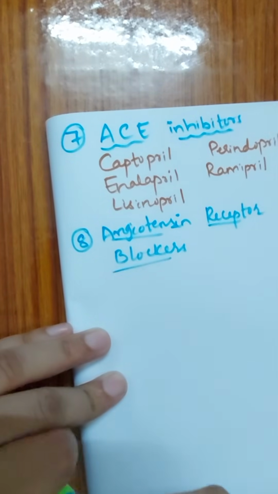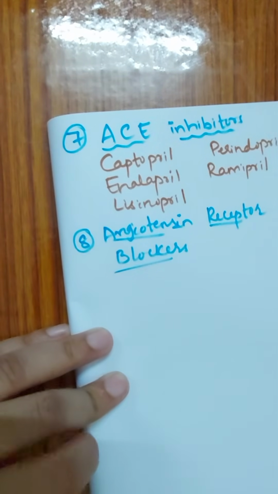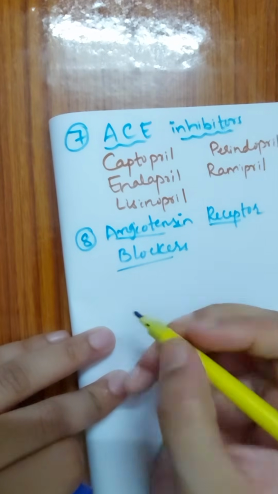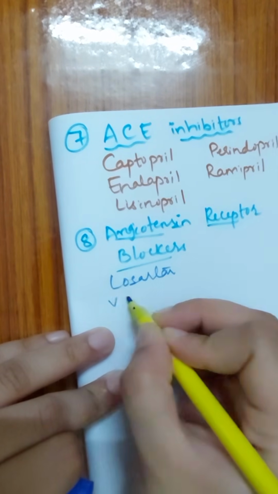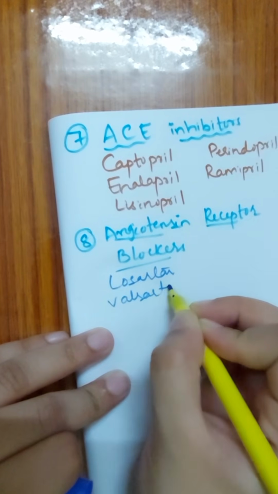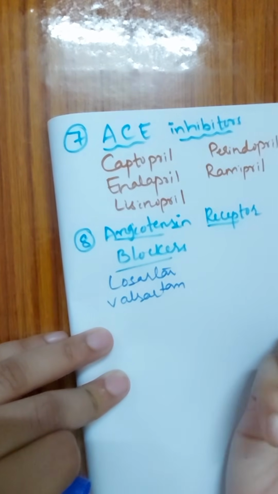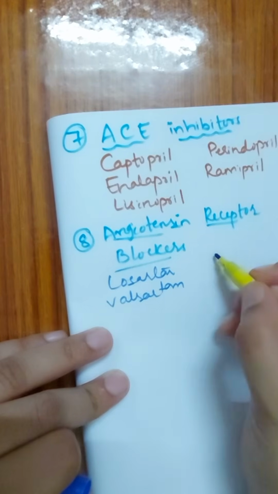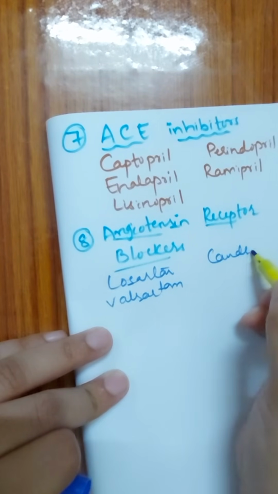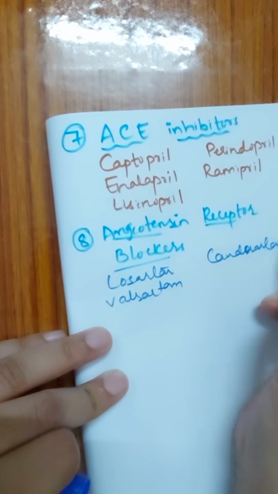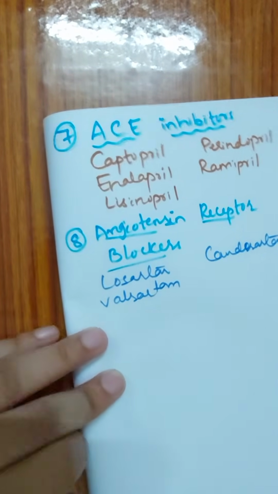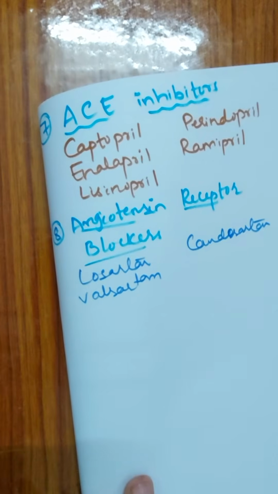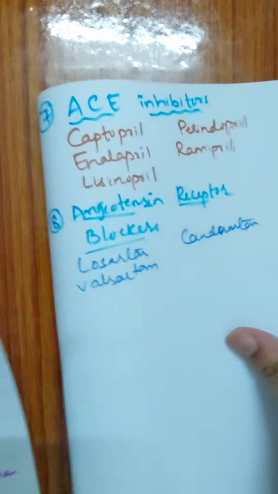And the drugs coming under this class are drugs such as losartan, valsartan, next candesartan, and so on and so forth. Various other drugs are there. So the mechanism of action is very simple. What these drugs are doing, they are blocking the angiotensin receptor.